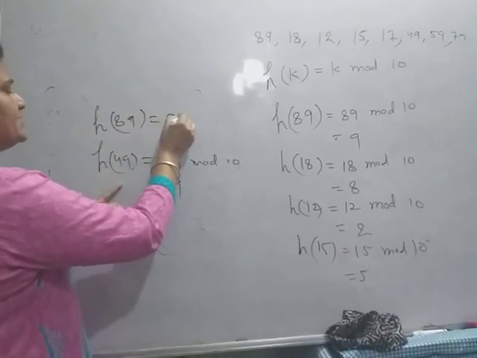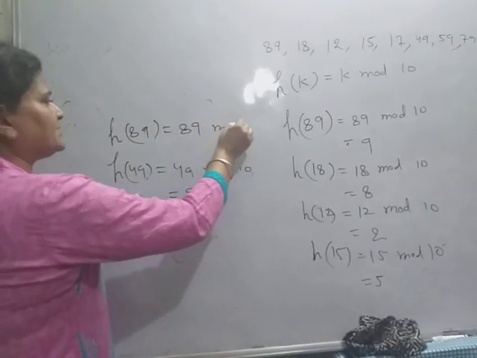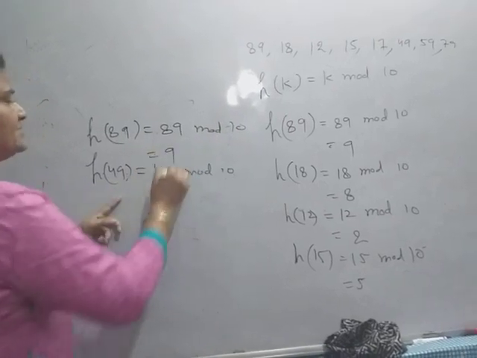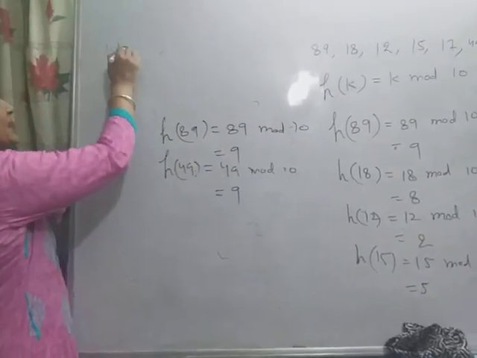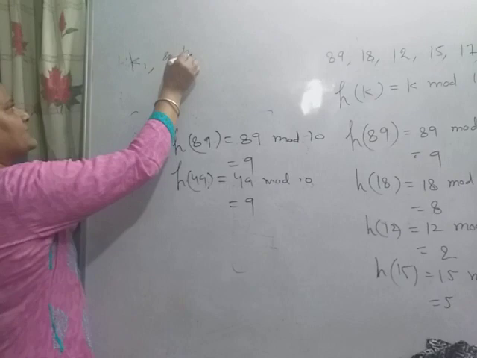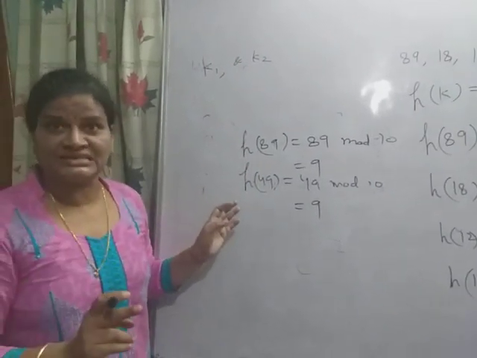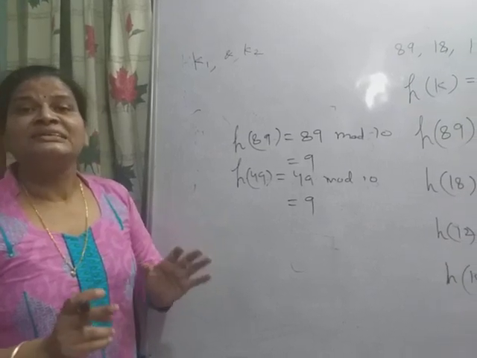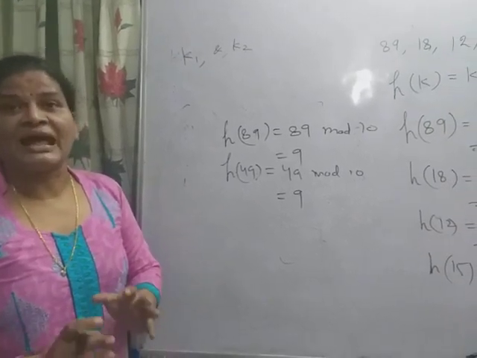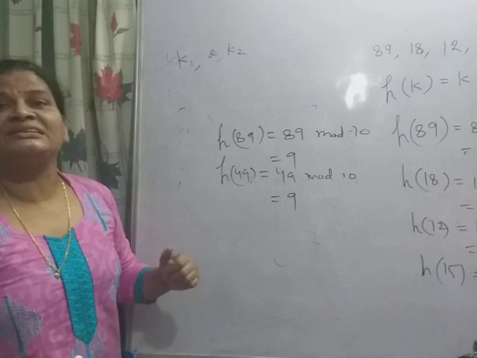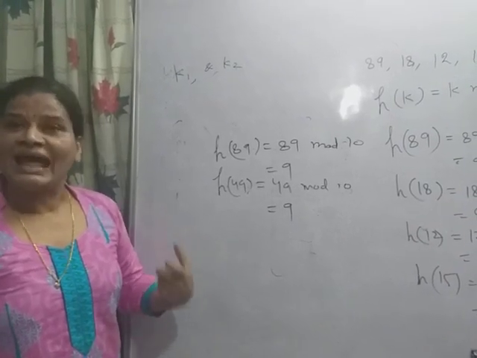So h(89) mod 10 is what? 9. So when two different keys k1 and k2, carefully listen, when two different keys map at the same location, hash at the same location, then this is called collision in hashing.